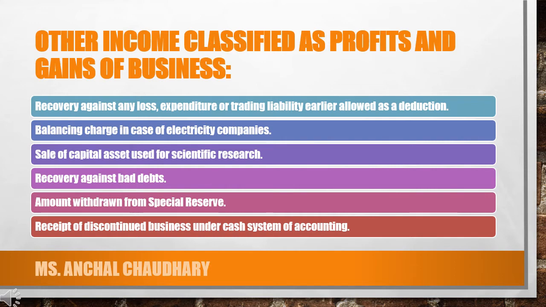Balancing charge in case of electricity companies, sale of capital asset used for scientific research. We are talking about the scientific research related asset. Recovery against bad debts, amount withdrawn from a special reserve, receipt of discontinued business under cash system of accounting. So these are the other incomes which will be taxable under your profit and gains of business or profession.